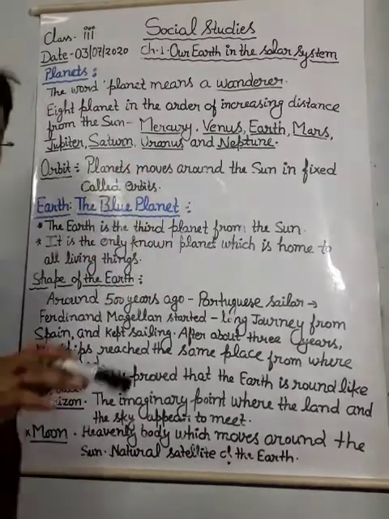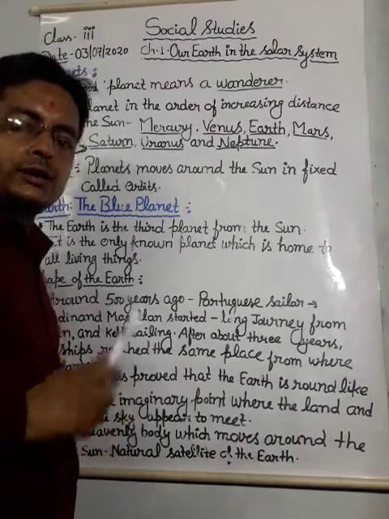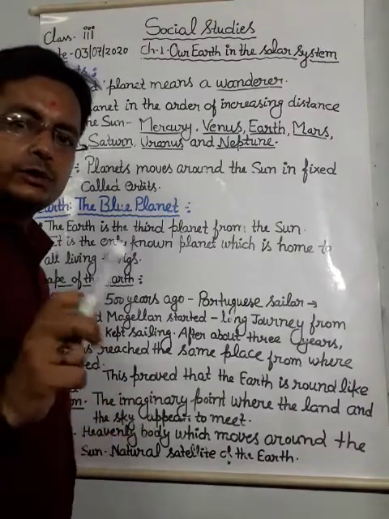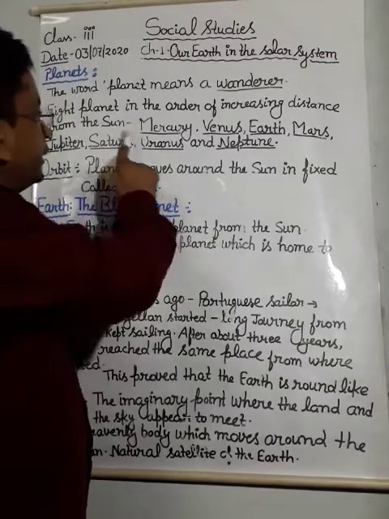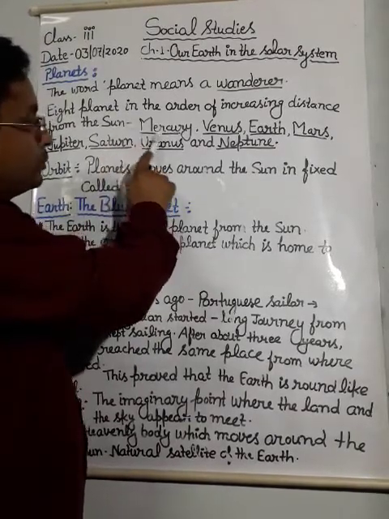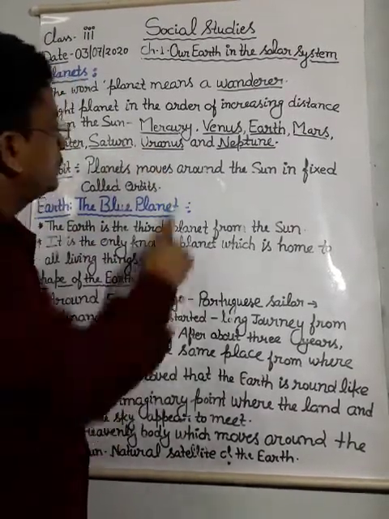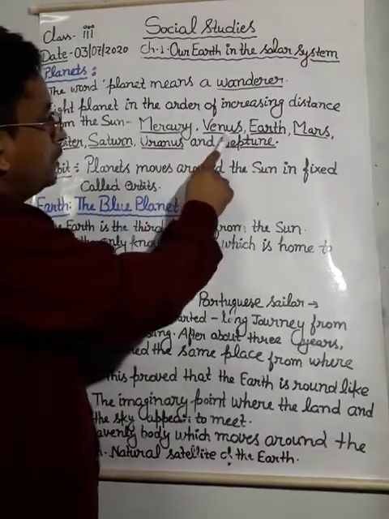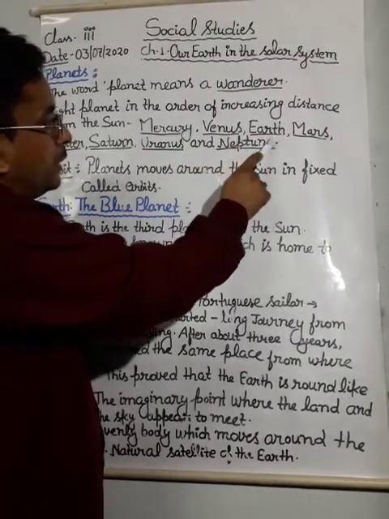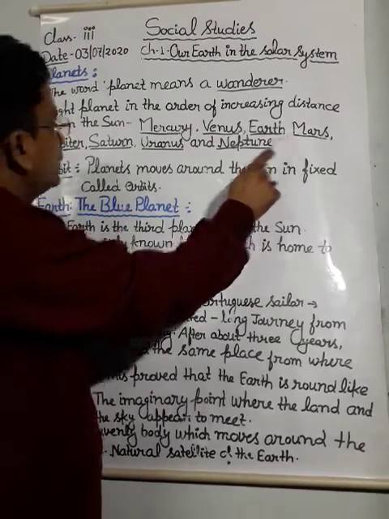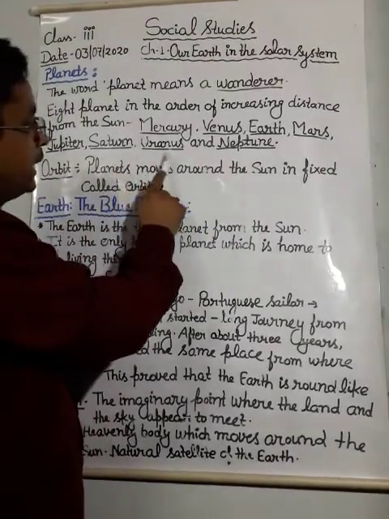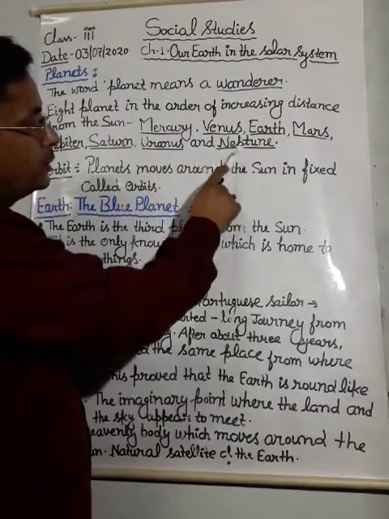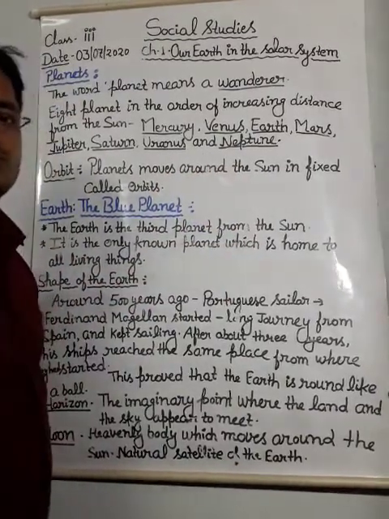Here is the question and here is the point which you have to keep in mind. If anybody asks you, the nearest planet to the sun, Mercury, then Venus, then Earth, then Mars, then Jupiter, then Saturn, then Uranus, and in the last, Neptune.